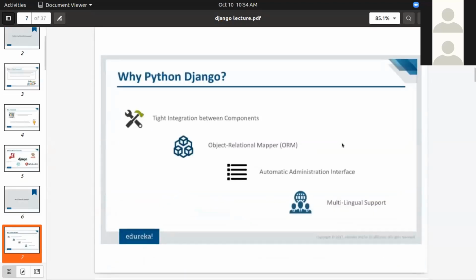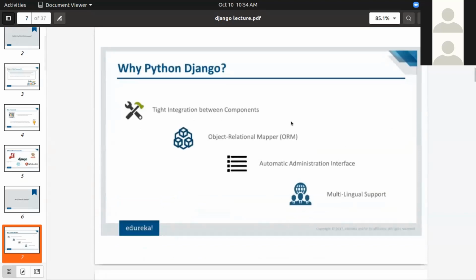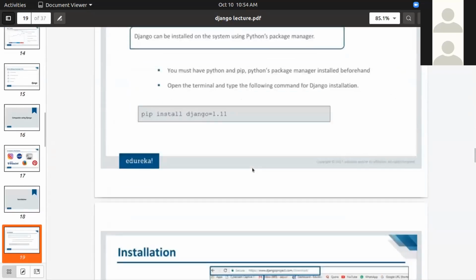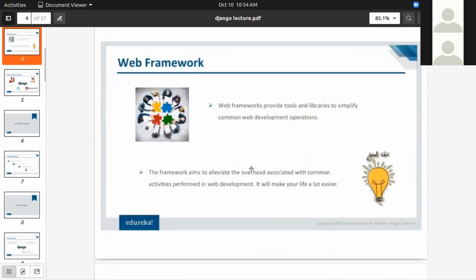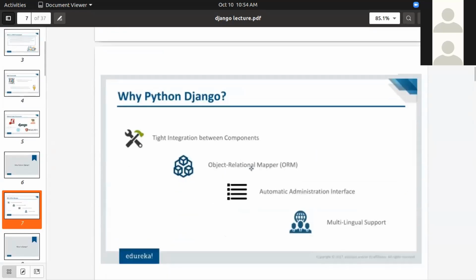So why Python and Django? I told you all the advantages of Django. It creates a tight integration between the components. Now how this is done, I'll be explaining to you all. Once we are done with this installation and this Django project part, I'll show you how the integration is done between Python and all. So those points will be much more clear.